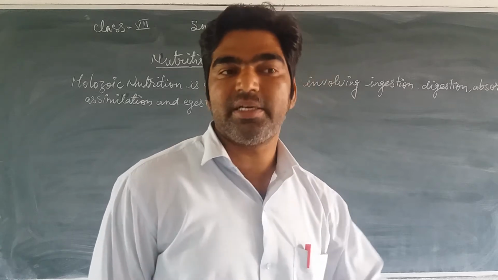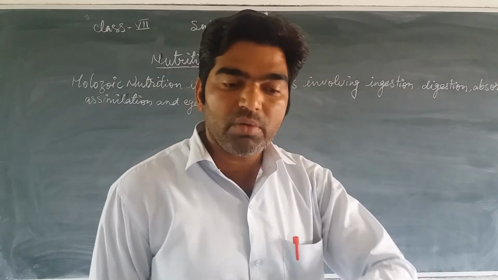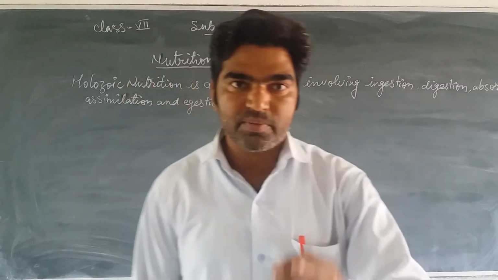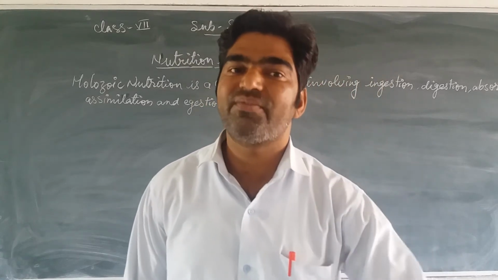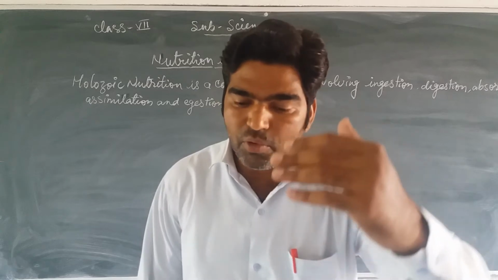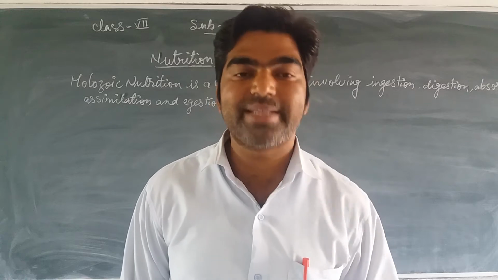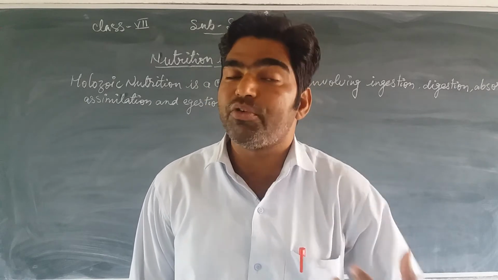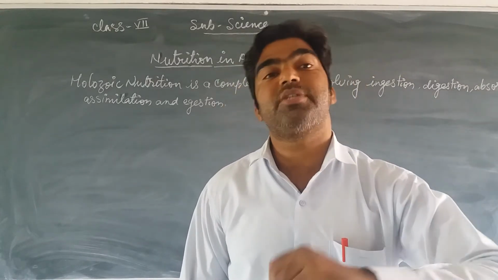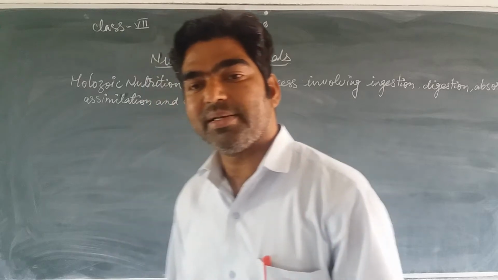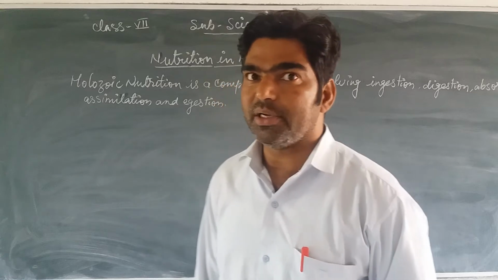The whole process, from intake of food to finally excreting it out of our body, involves these five steps, and then finally we get energy from that food material.